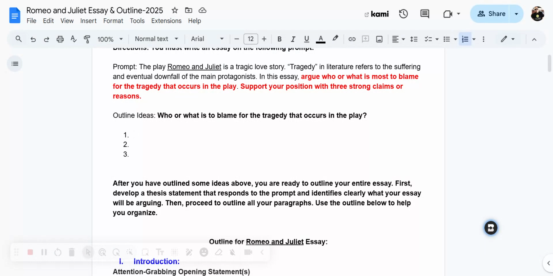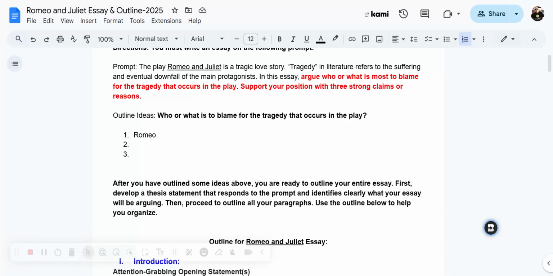So something that you can outline, like maybe you can pick a particular character that you think deserves a lot of blame for the tragedy. To make it easy, I'm just going to write Romeo's name down, all right? Because I can find many ways that I feel Romeo is involved or can be considered blameful or has guilt for the tragedy that happens in this play.